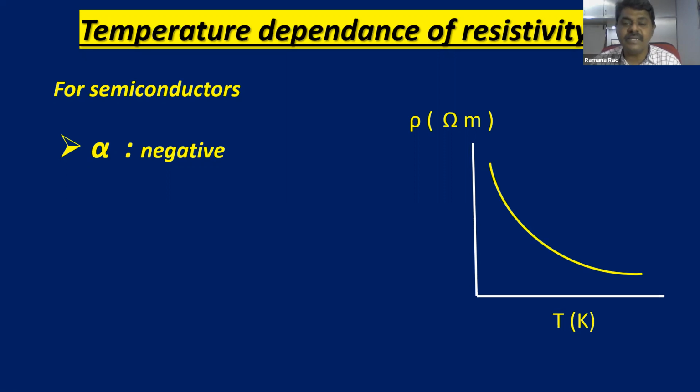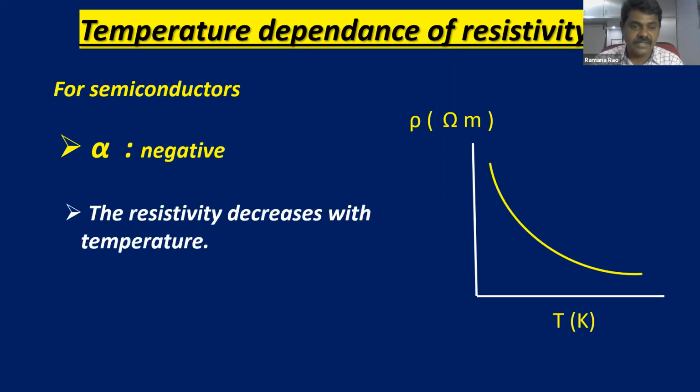So the variation between resistivity and temperature, we'll see that the resistivity decreases with temperature. This is an important point in this session. The resistivity decreases with temperature.